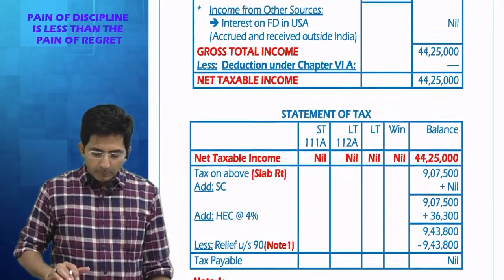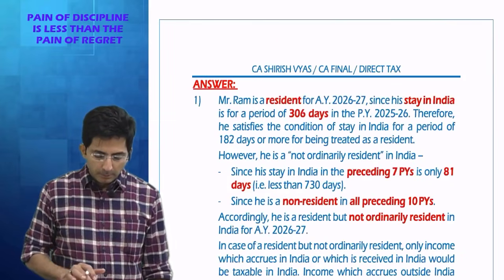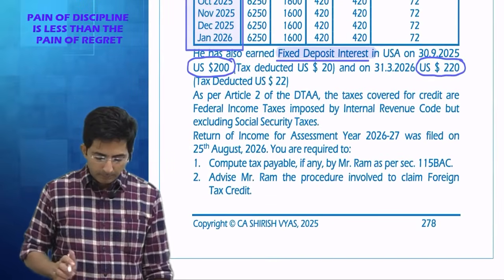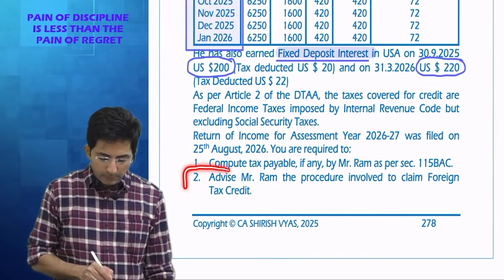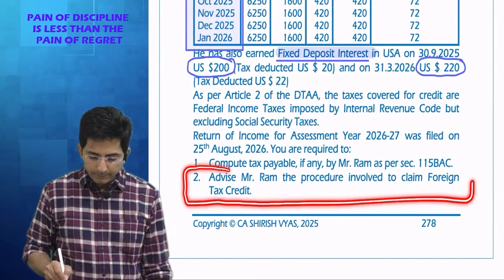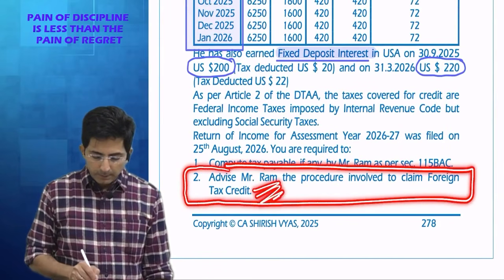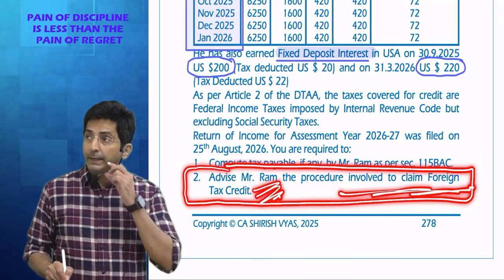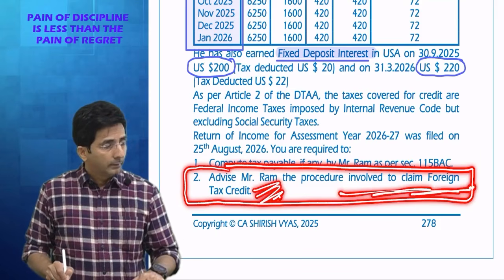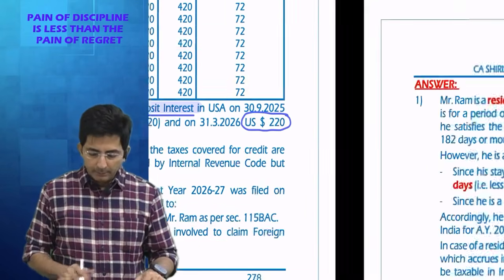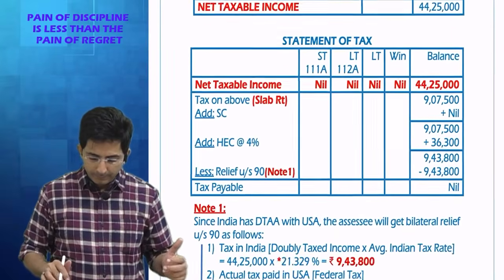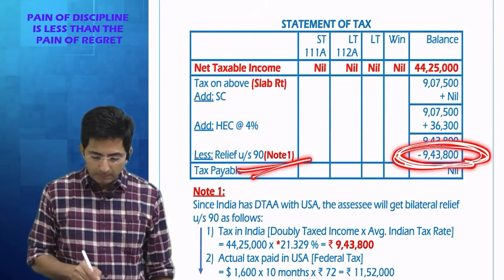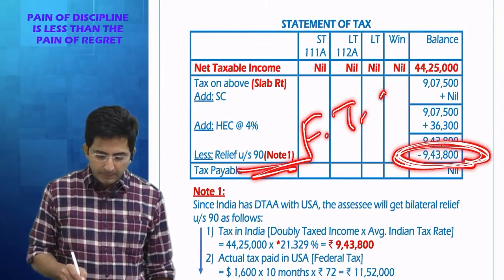Okay. So this was question number 6. But see, the question is not yet over. There is one more question which is a pure theory question. Read this. Advise Mr. Ram on the procedure involved to claim foreign tax credit. What is foreign tax credit? This relief which you take at the end. See this. At the end, the relief which you get is nothing but foreign tax credit.